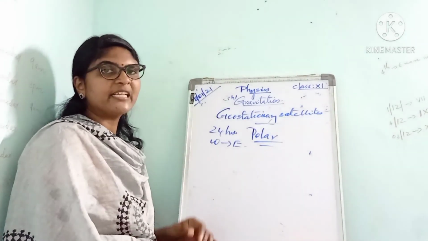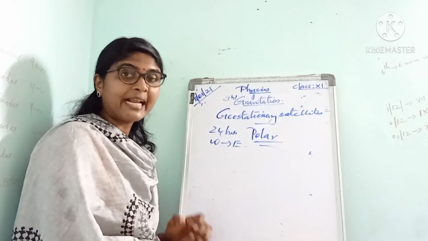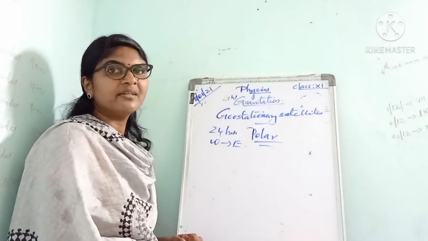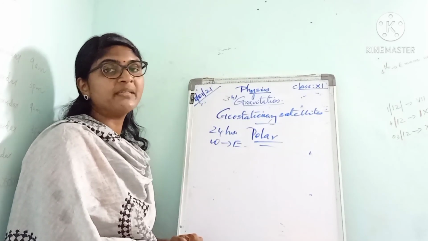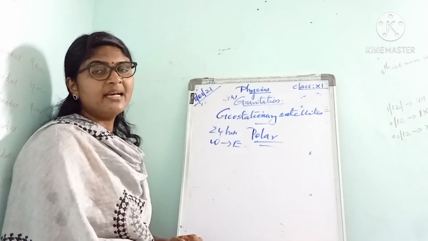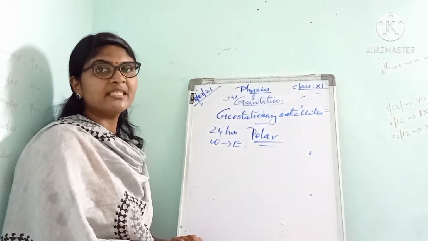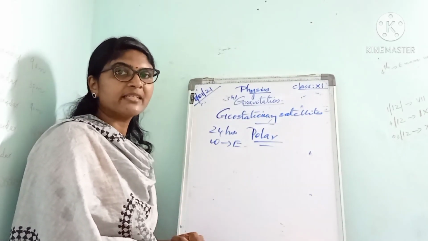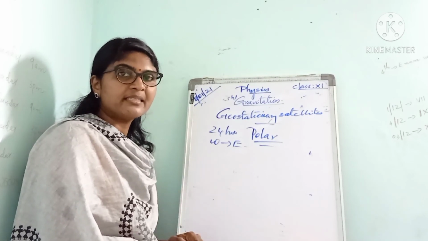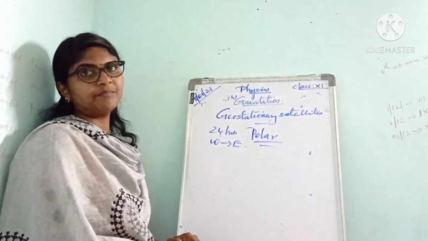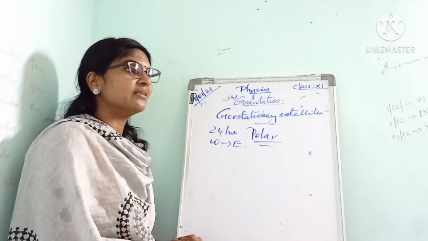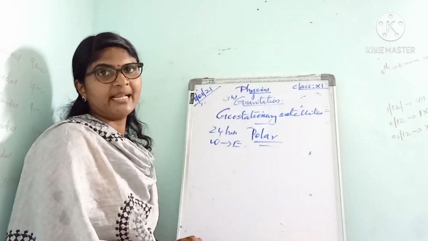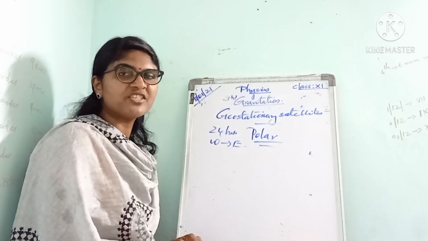Also we have derived an expression for orbital velocity, and the relation between orbital velocity and escape velocity, that is, escape velocity is root 2 times the orbital velocity. Next we have derived an expression for the time period of a satellite. Next we have learned about geostationary satellites, polar satellites, and their uses.